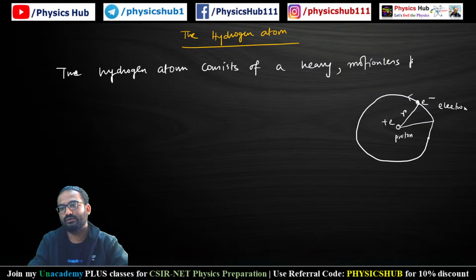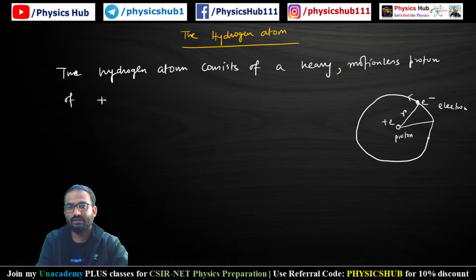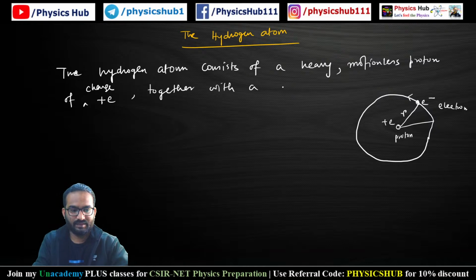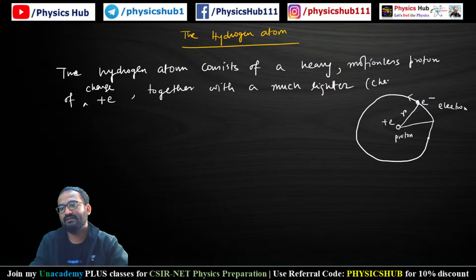One proton is there, so the charge will be plus e, together with a much lighter electron. Basically, I have shown the electron as a single entity, but it is an electron cloud. The charge is minus e, and it circles around the proton.